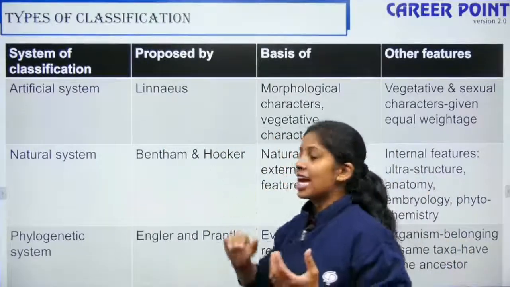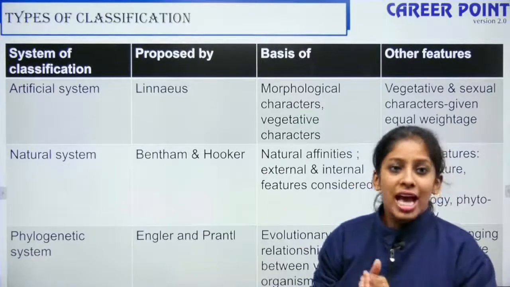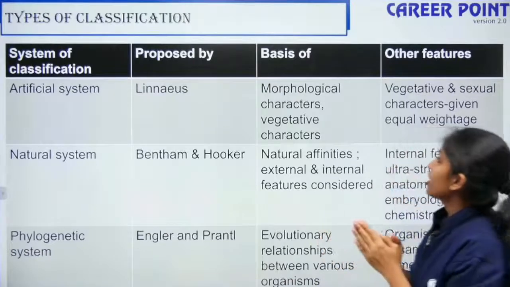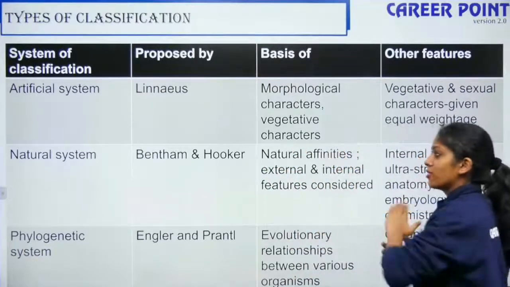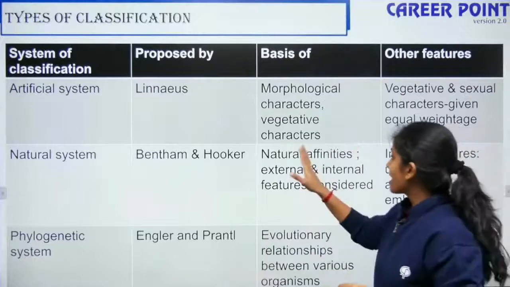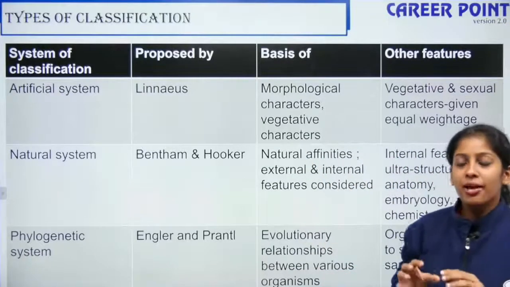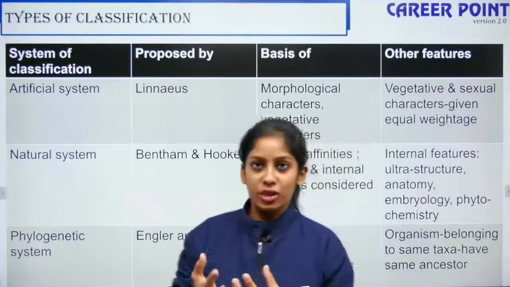The next type is the natural system of classification, proposed by Bentham and Hooker. This natural system is based on the natural affinities of the external and internal features considered. They took into account the natural affinities of a plant, like how it reacts to the environment.